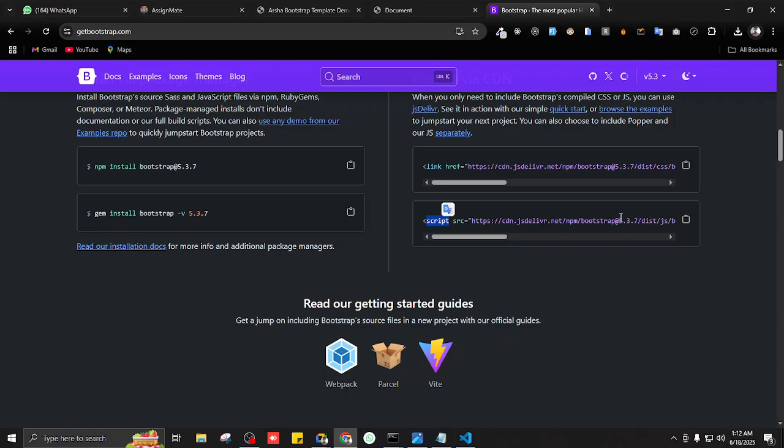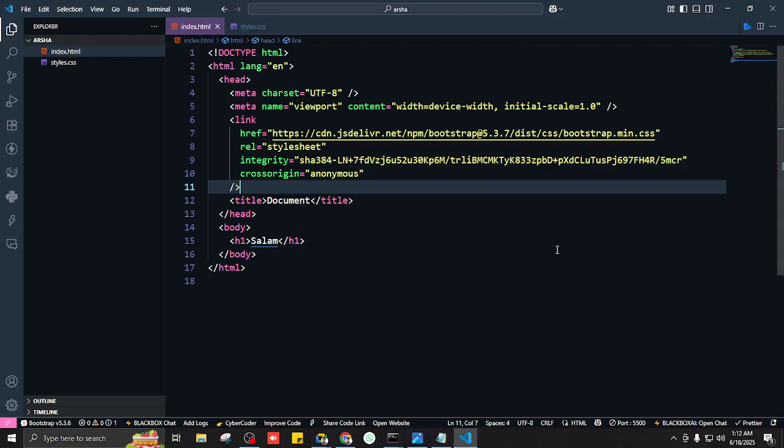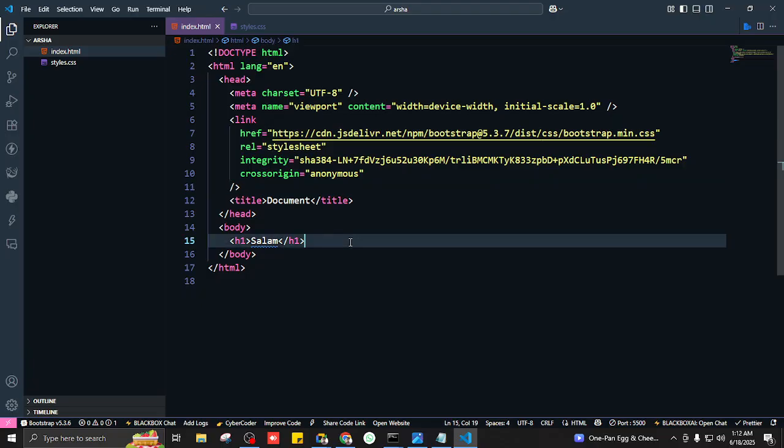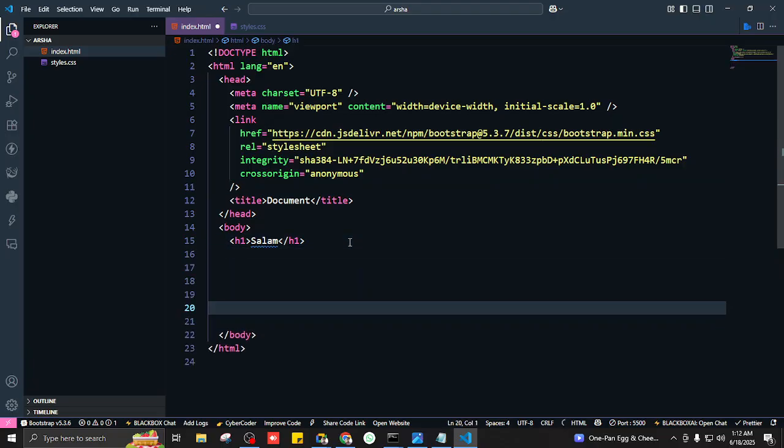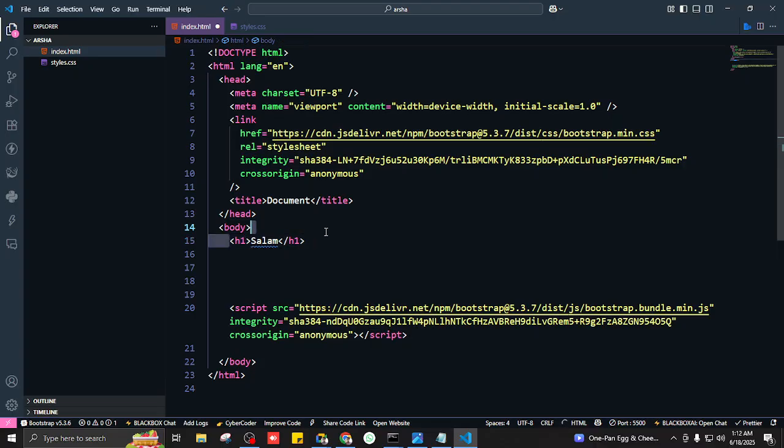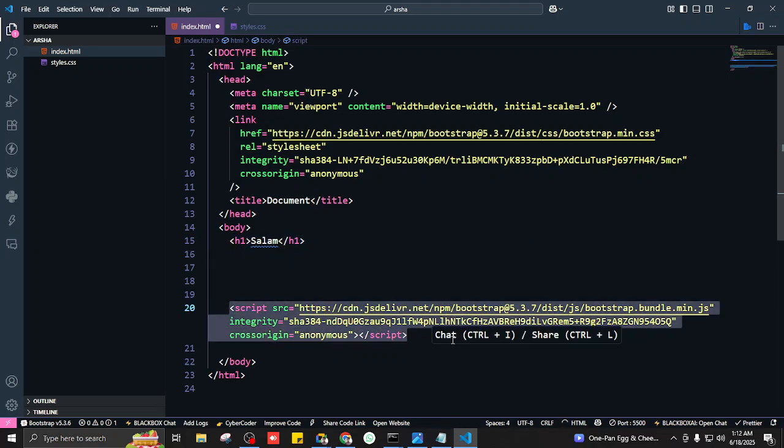So at the moment we want to have pre-built functionality that Bootstrap offers. So that's why we need this link. So I'll just copy it. Okay, so the link is pasted in the head part, and the script is always pasted in the body part. The script tag is always used in the body tag, and it should always be placed last, after all of the HTML. Why is that? Because first we want to execute our HTML, and then we want to execute our script.